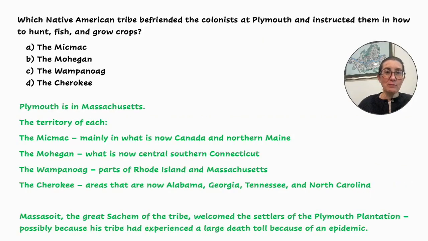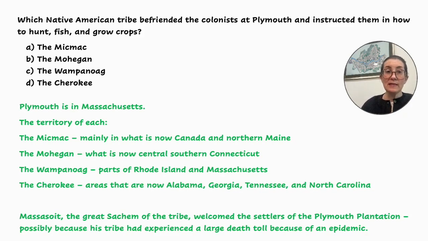Which Native American tribe befriended the colonists at Plymouth and instructed them in how to hunt, fish, and grow crops? A. The Micmac, B. The Mohegan, C. The Wampanoag, or D. The Cherokee. Let's look into the geography first, which may help us answer the question. Plymouth is in Massachusetts. The territory of each of the tribes is as follows.